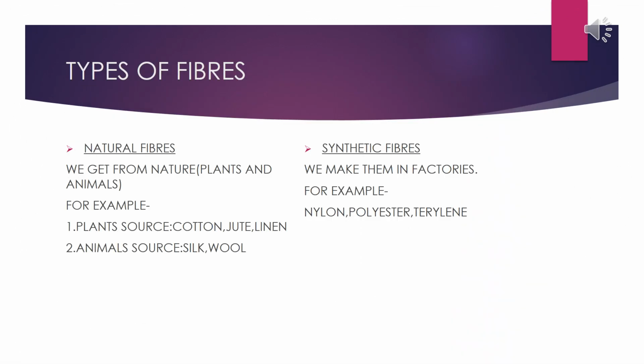There are 3 types of fibers: natural fibers, synthetic fibers and mixed fibers. But we use most of these 2 fibers. First is natural fibers which we get from nature, that is plants and animals. From plants we get cotton, jute, linen. And from animals what do we get? We get silk and wool. And synthetic fibers, these are the fibers which we make in the factories by using different chemicals. For example, nylon, polyester, terephthalate.